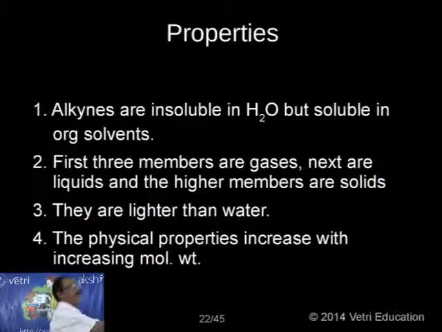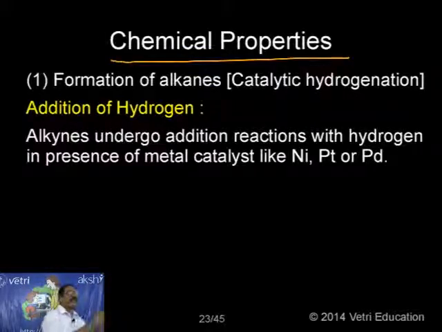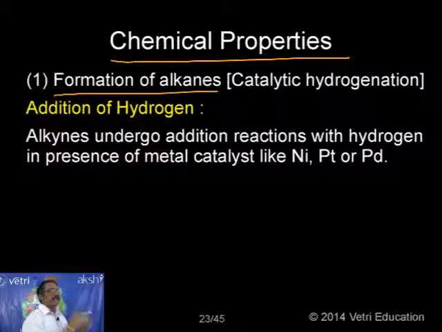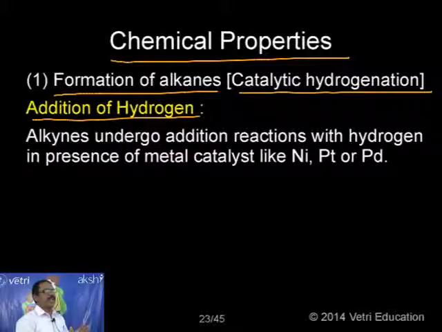Okay, let me concentrate on chemical properties. Under the chemical properties, I can classify a number of ways. So first let me take formation of alkanes. Under this heading, I am going to discuss how we can prepare alkane from alkynes. The specific reaction for this one is catalytic hydrogenation, or another name is addition of hydrogen. So that means by taking alkynes, I will pass hydrogen in presence of suitable catalyst, I will get corresponding alkanes.